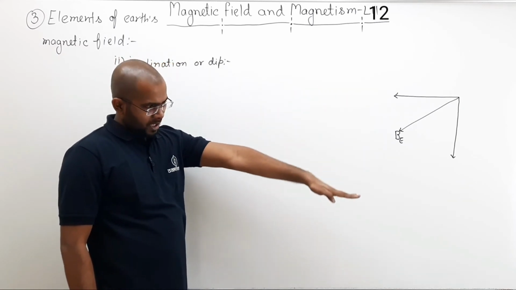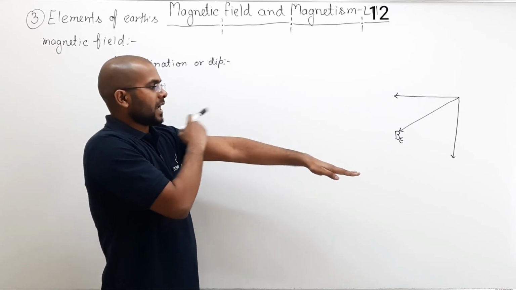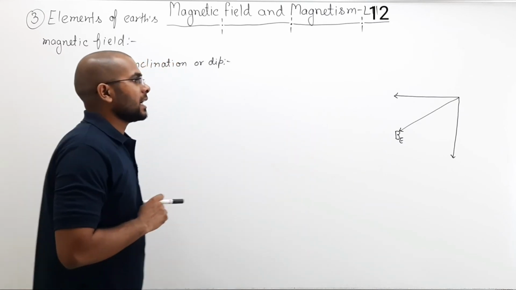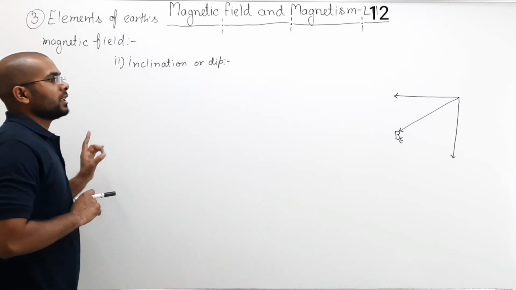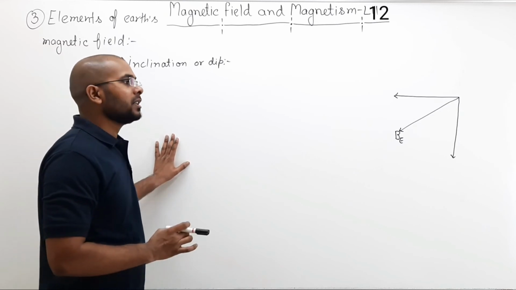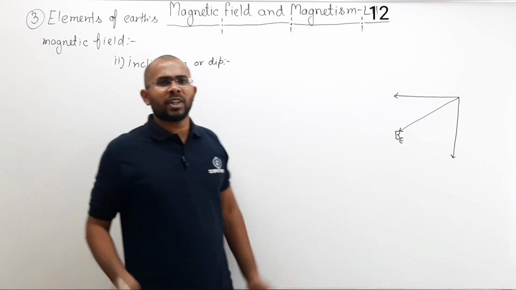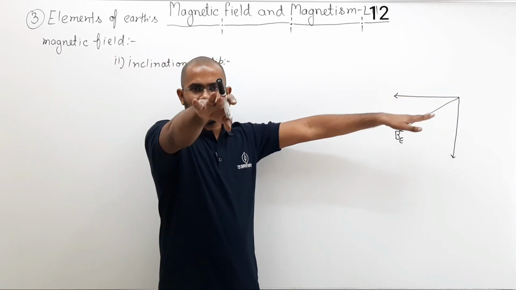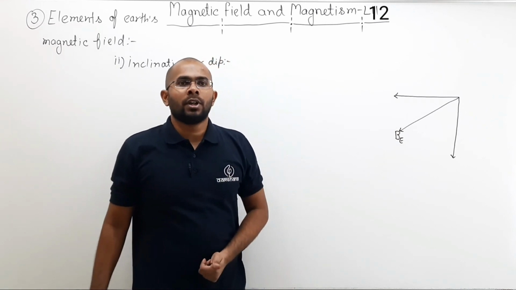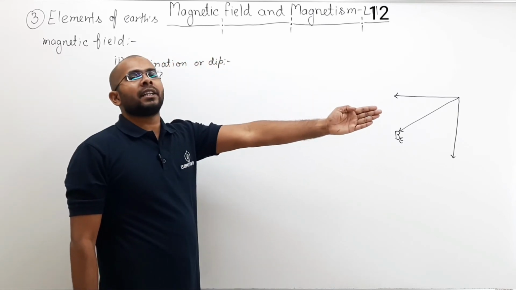It will be a little bit downward, at some angle. So it is the angle between the Earth's magnetic field at a point and the horizontal. Now horizontal direction can be anything, right? This is also horizontal, this is also horizontal. Which horizontal are we talking about? We are talking about horizontal in the direction of magnetic meridian.